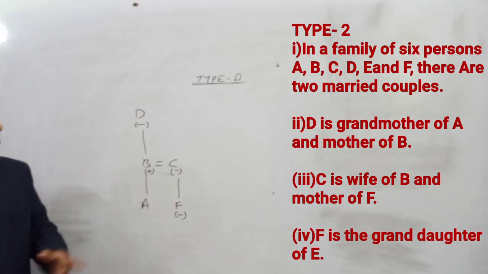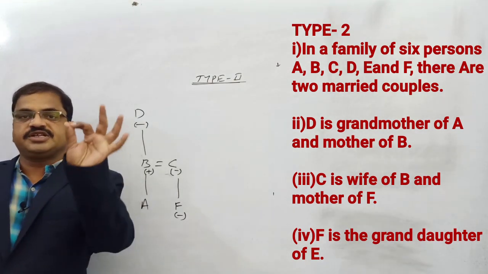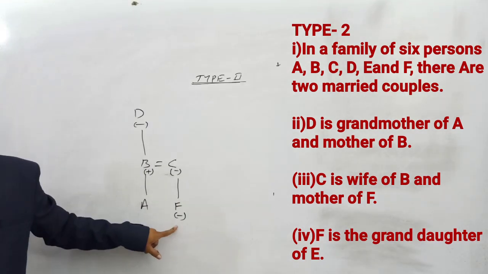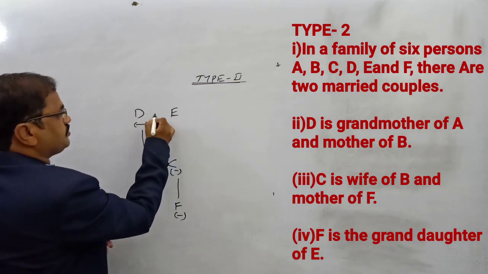F is the granddaughter of E. Out of 6 persons, 5 persons are left. Only 1 person is there. That person is who? E. So she is the granddaughter of E. Nothing but where will E come? Compulsory. E comes into place.